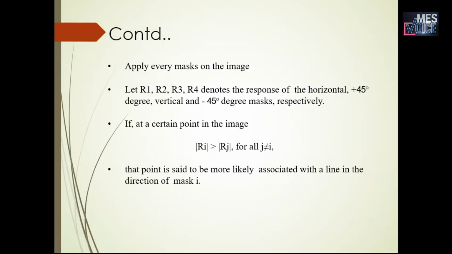Apply every mask on the image. Let R1, R2, R3, R4 denote the responses of the horizontal, 45-degree, vertical and minus 45-degree masks respectively. If at a certain point in the image Ri is greater than Rj for all j not equal to i, that point is said to be more likely associated with a line in the direction of mask i. For example, if R1 is greater than all other responses R2, R3, R4, most probably we can say that the image contains a horizontal line.